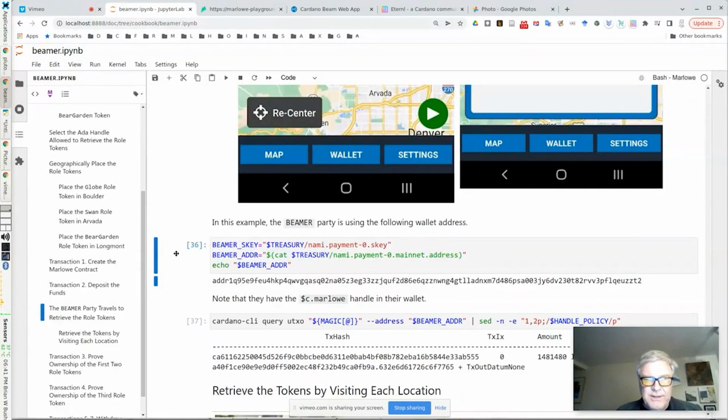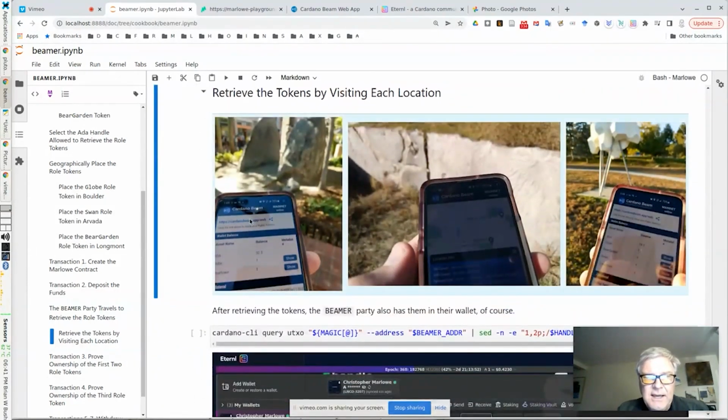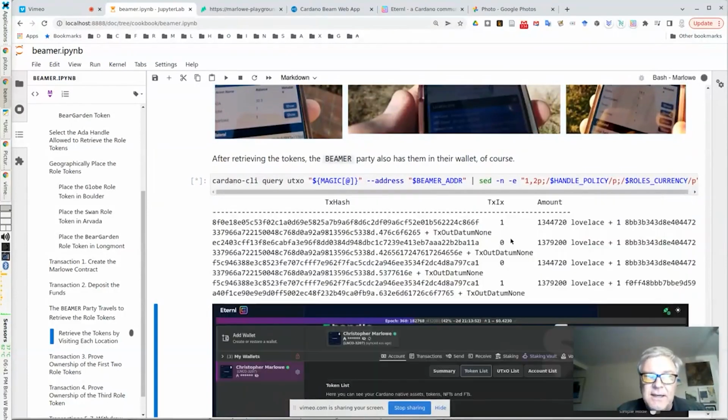Now we've traveled to retrieve the tokens. We will take a look. We visited each site, and you can see the Cardano Beam app tells you when you've retrieved a token. Each of these are at sculpture sites, and so we visited those. And then we can actually see that they're in our wallet. So we've got the 3 tokens and the ADA handle.